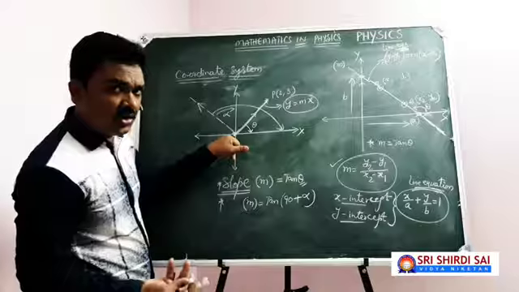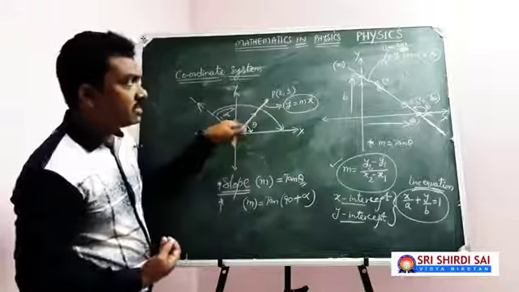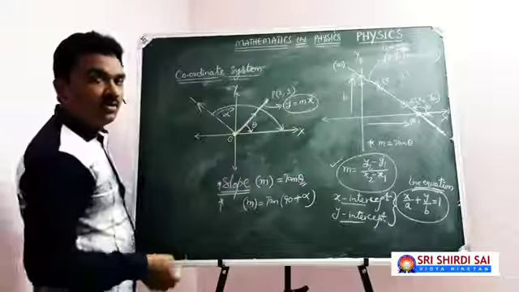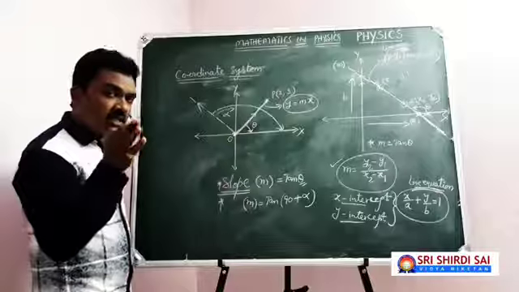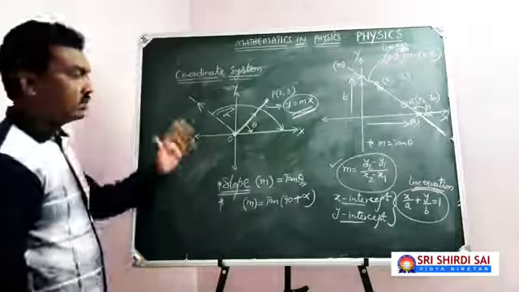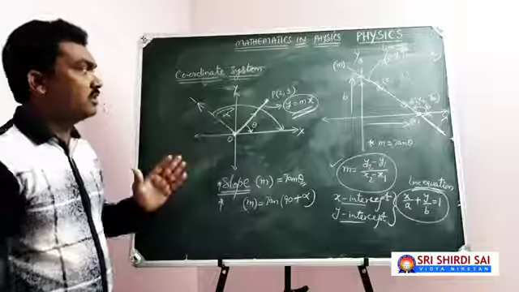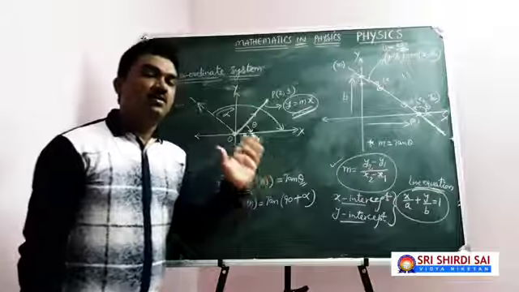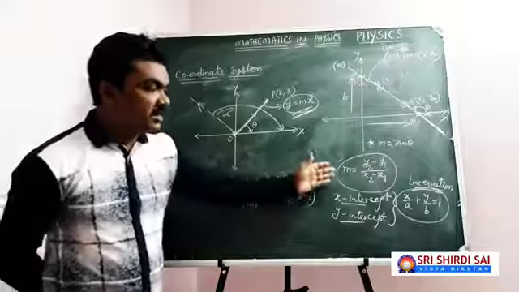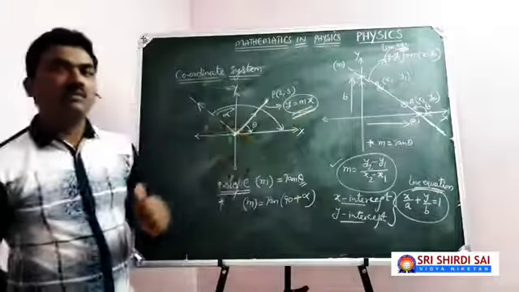Can I write this? Yes, I can write, because my line is passing through both P and the origin. So if I write the coordinates of the origin, y minus 0 equal to m into x minus 0, so y equal to mx. Any straight line that is passing through the origin has the mathematical equation y equal to mx. This is what you need to understand. I repeat, any straight line that is passing through the origin will have a line equation given by y equal to mx. Apart from this, the slope of the straight line in different cases, x-intercept and y-intercept line equation, and the line equation if the slope is known.